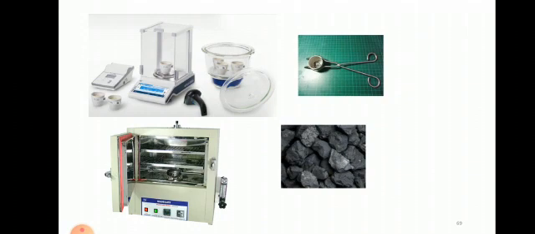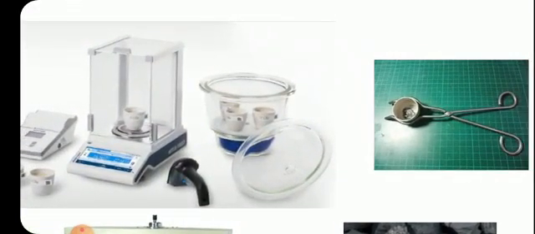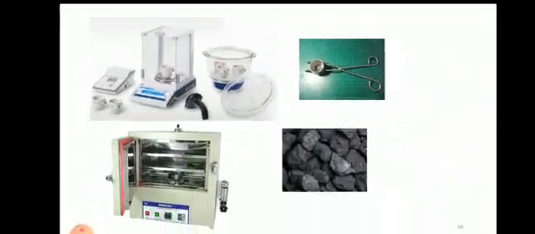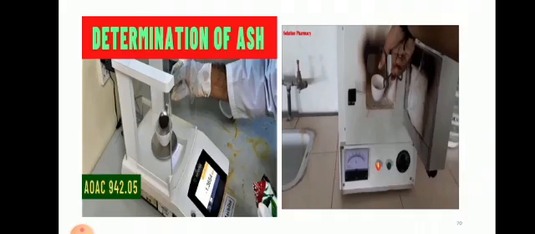After 1 hour we are going to remove it, and we will cool it down in a desiccator, so moisture will not come in contact again, and it will remain intact. Again we will take the weight. After that we will observe that the weight of the coal sample has decreased. We will perform the calculation, and just note it down.